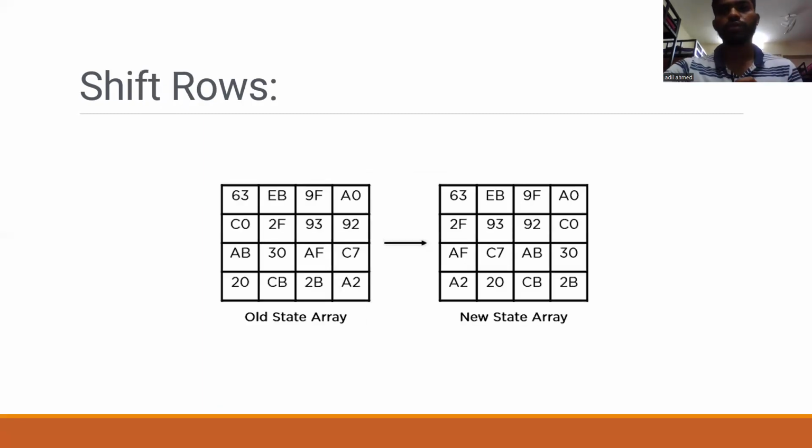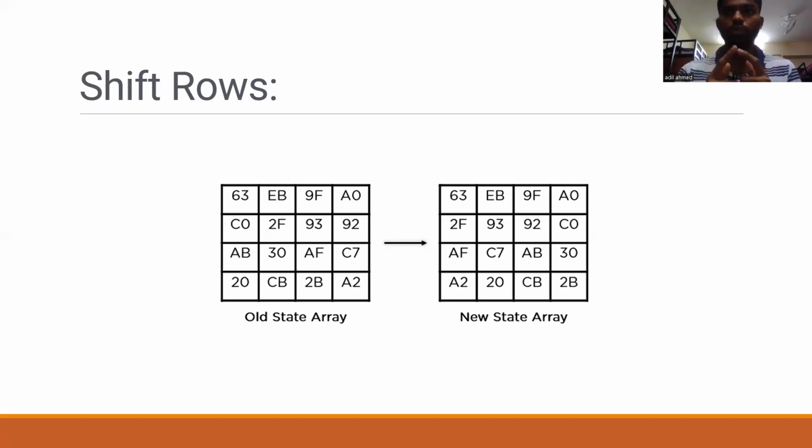Now comes the shift rows step. It swaps the row elements among each other. It skips the first row, and rows 0, 1, 2, 3 determine the number of shifts. In the first row there is no shift. In the second row, the elements shift one position to the left, and you can see C0 is shifted towards the last.